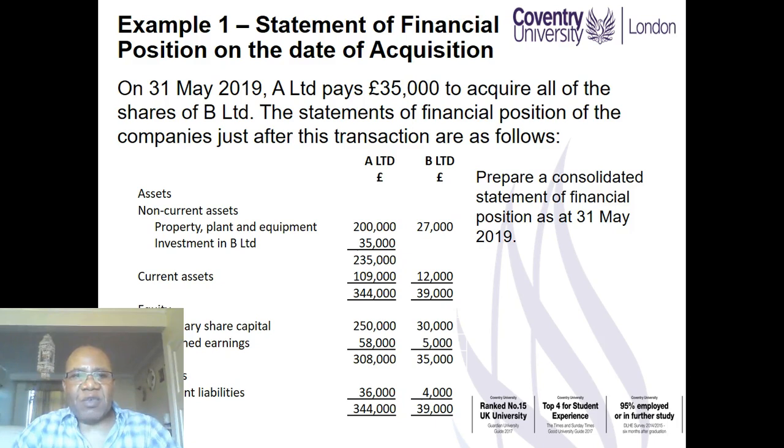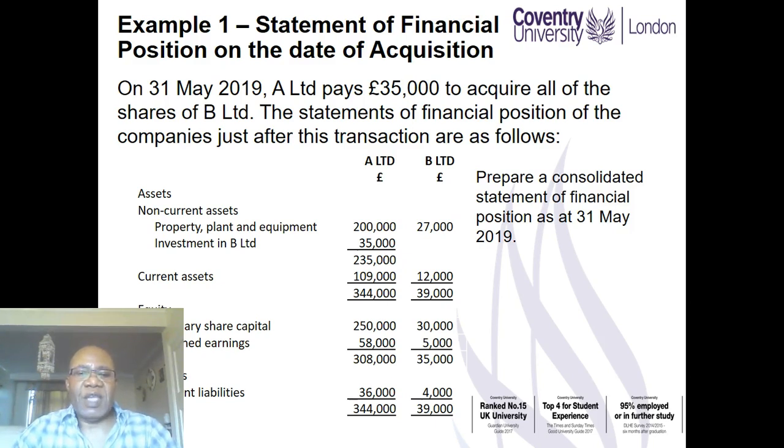The statements of financial position of the companies immediately after these transactions are as follows. You will notice that A Limited has investment in B Limited of 35. And if you look down at the equity of B Limited, it has ordinary share capital of 30 and retained earnings of 5, giving a total of 35.